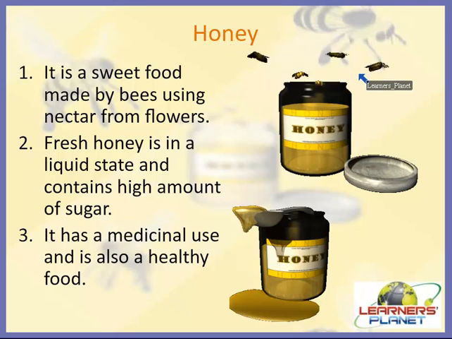Alright children, you will be very amazed to know that honey collection is an ancient activity. Humans began hunting for honey at least 10,000 years ago. And in ancient times, honey was used to sweeten cakes and biscuits, right? Nowadays it is used in cooking and baking also, and as a spread. It is even added to beverages such as tea as a sweetener, and honey is also used as a popular sauce and flavor, right?